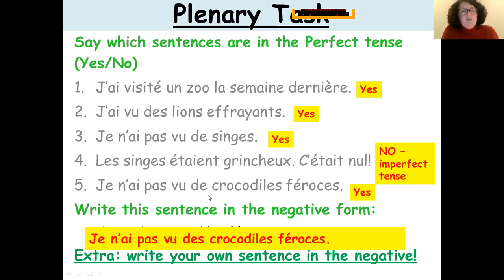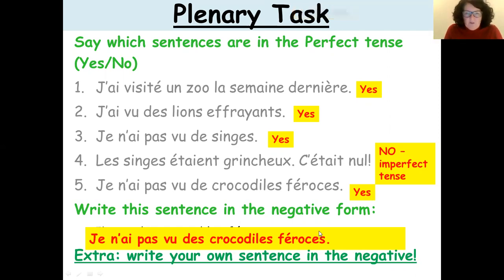And the last one, je n'ai pas vu de crocodile féroce. I did not see any ferocious crocodiles or fierce crocodiles. And yes, that is also in the perfect tense. Okay. So how many did you get correct out of 5?